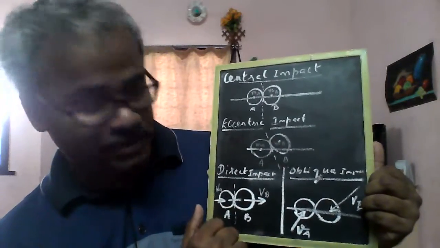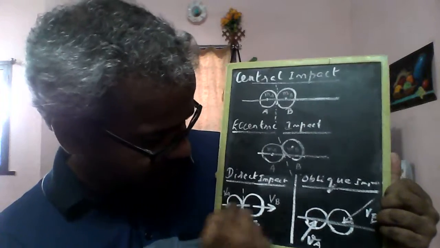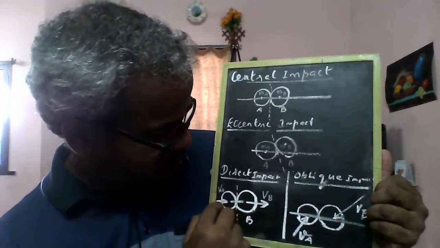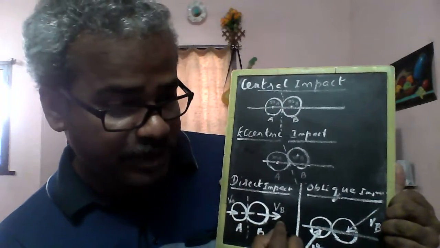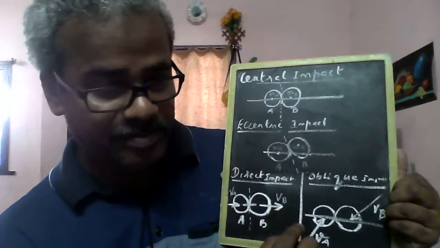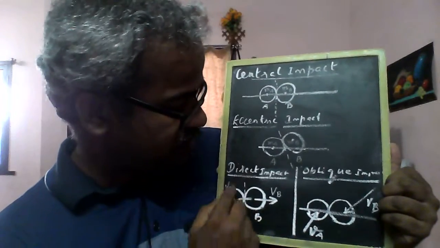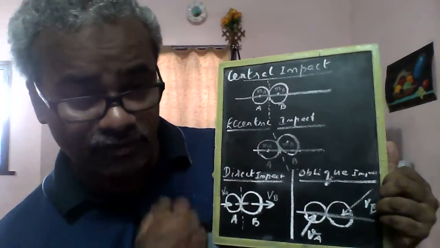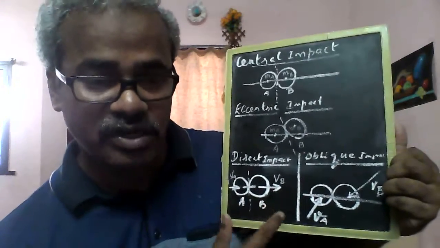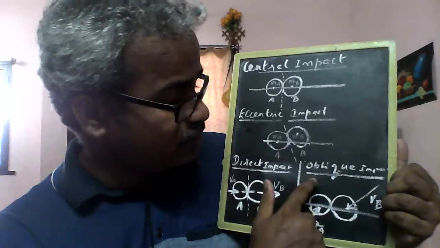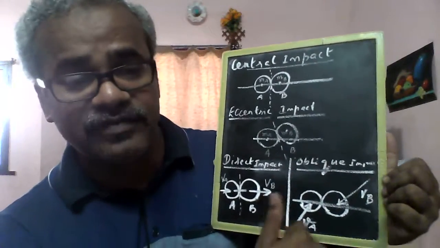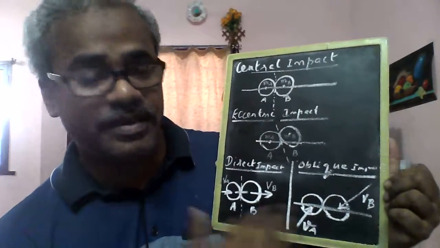Direct impact: if the motion of the two bodies is directed along the line of impact, then it is called direct impact. If the motion of the two bodies is not directed along the line of impact, then it is called oblique impact.